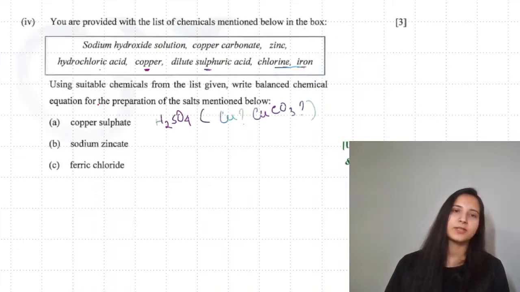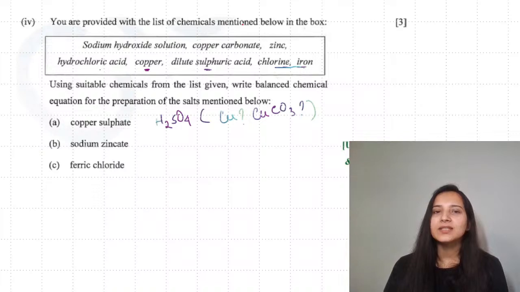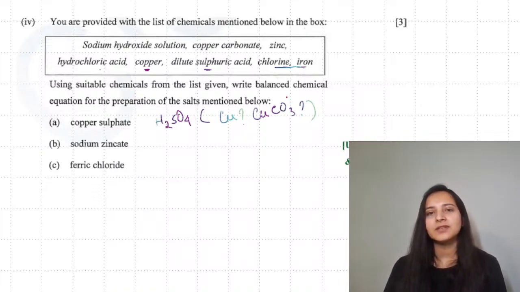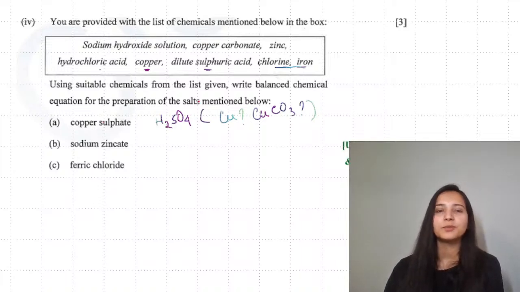Moving to the next question. You are provided with a list of chemicals mentioned below. Using suitable reactions from the list given, write balanced chemical equations for the preparation of salt. Preparation of salt is another important topic for you. The first one is copper sulfate.